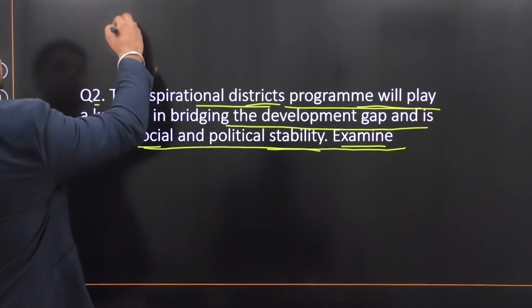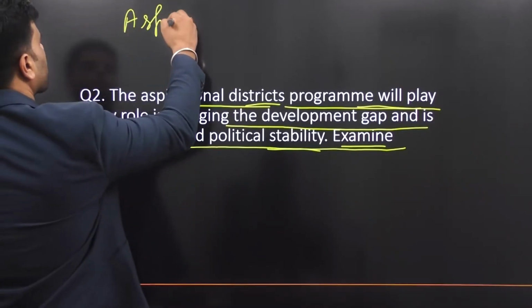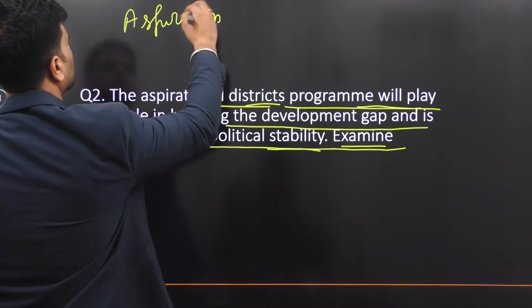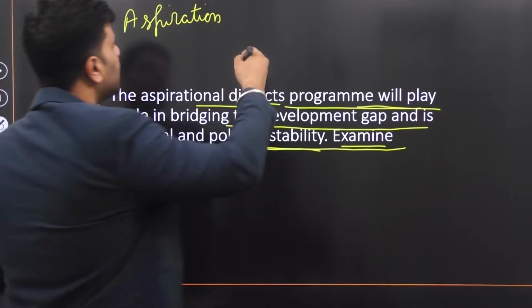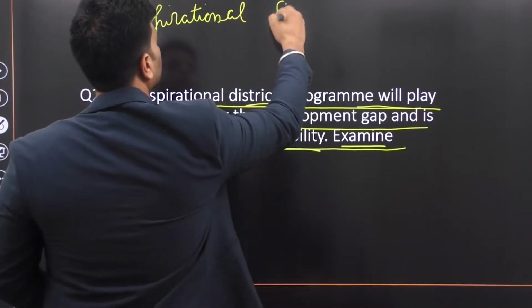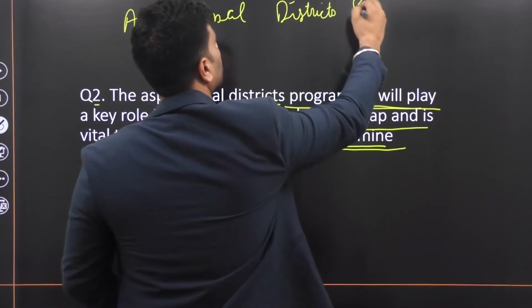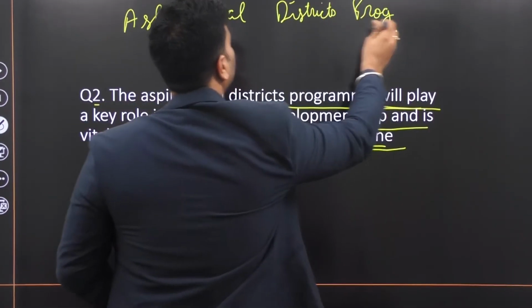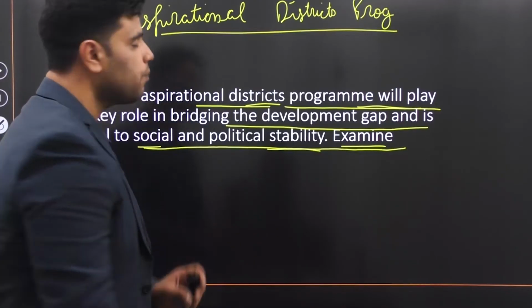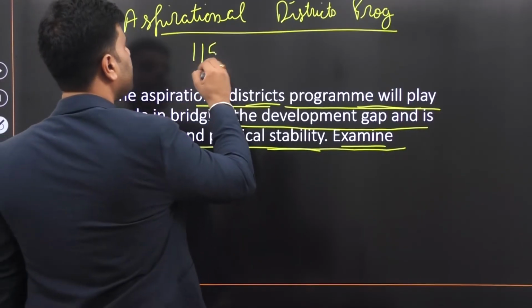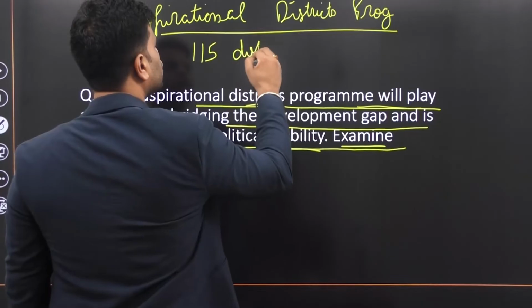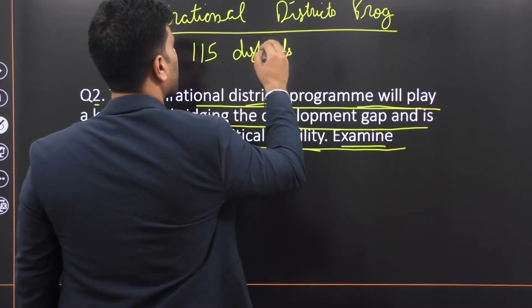So what is aspirational districts program? Well, it was the brainchild of Niti Aayog. Now, under aspirational districts program, 115 districts shall be selected.